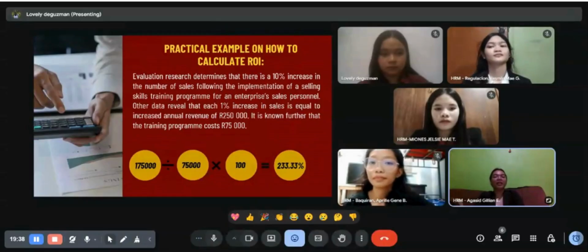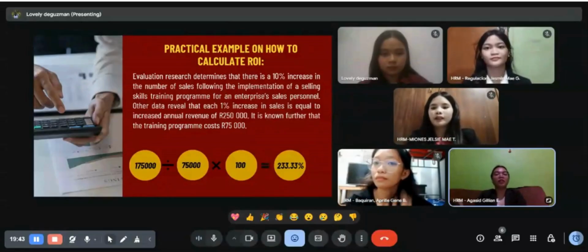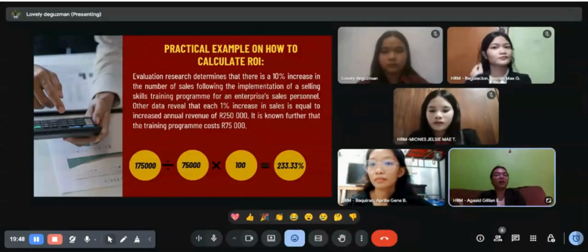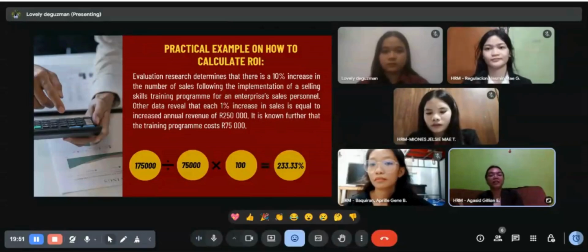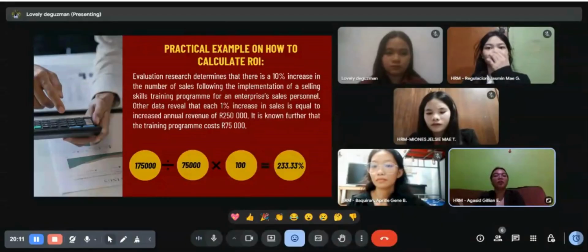Here is a practical example of how to calculate the ROI. The evaluation research determines that there is a 10% increase in the number of sales following the implementation of a selling skills training program for enterprise sales personnel. Other data revealed that each 1% increase in sales is equal to an increased annual revenue of R250,000. It is known further that the training program cost R75,000.